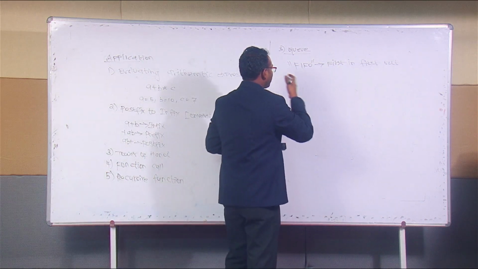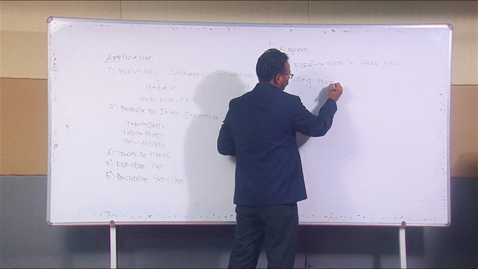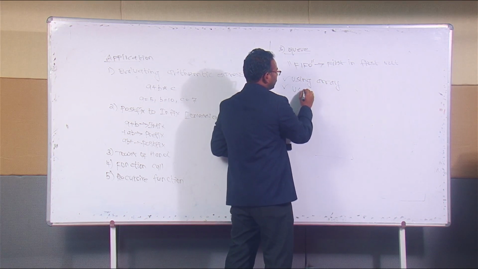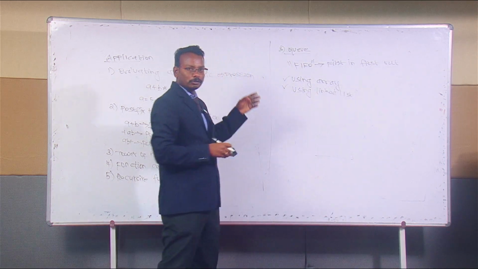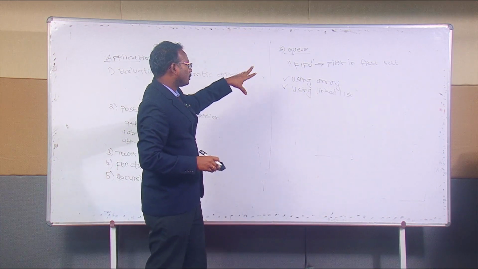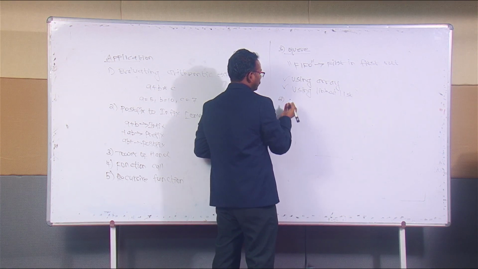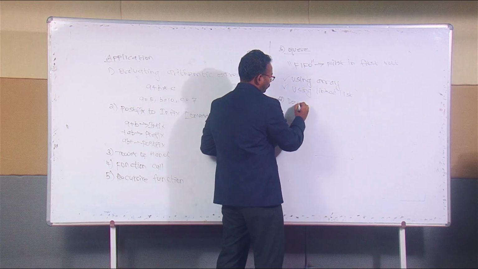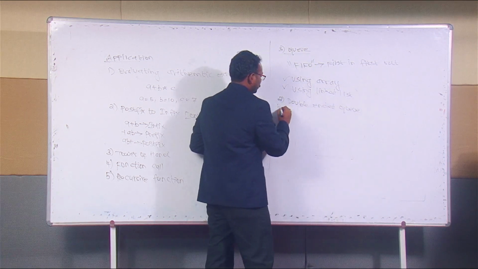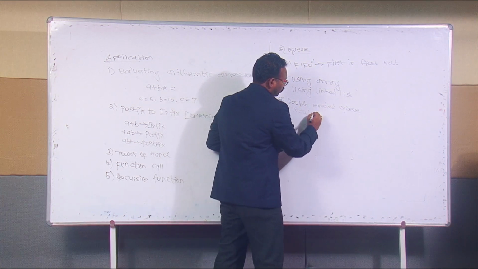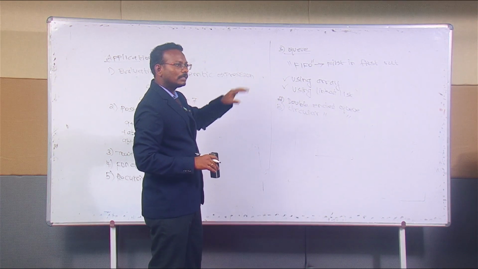In this queue, the data can be represented using an array, and the other method is using a linked list. These two methods are used for representing the queue. One is array and the other is linked list. In this queue, there are two types: one is doubly ended queue, and the other is circular ended queue. These are the two types we use in queue.